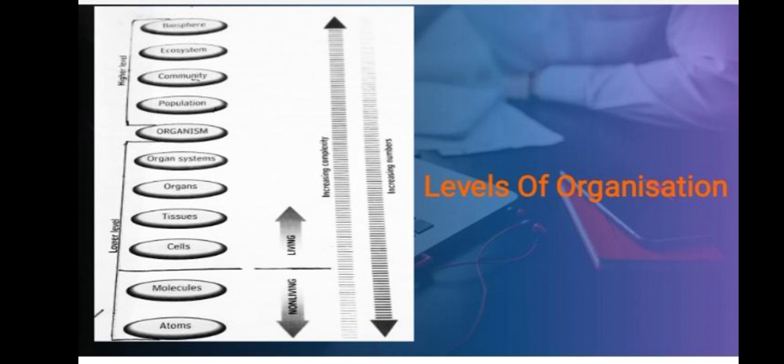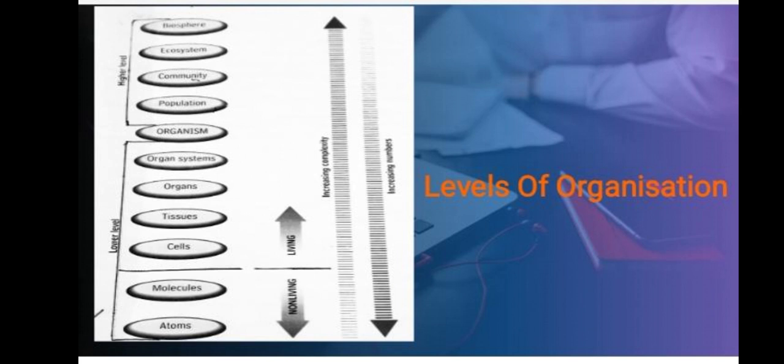An ecosystem is a natural unit comprising the biotic components of a particular area and the abiotic components with which they interact. And at the highest level we have the biosphere. The sum total of all ecosystems present on this earth will give rise to the biosphere level.